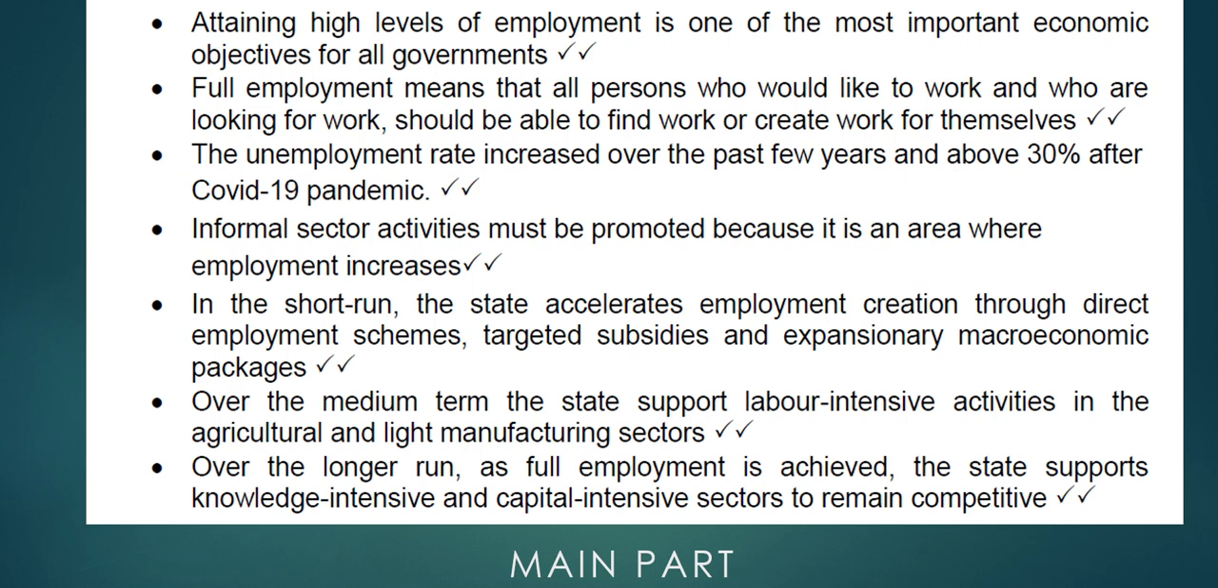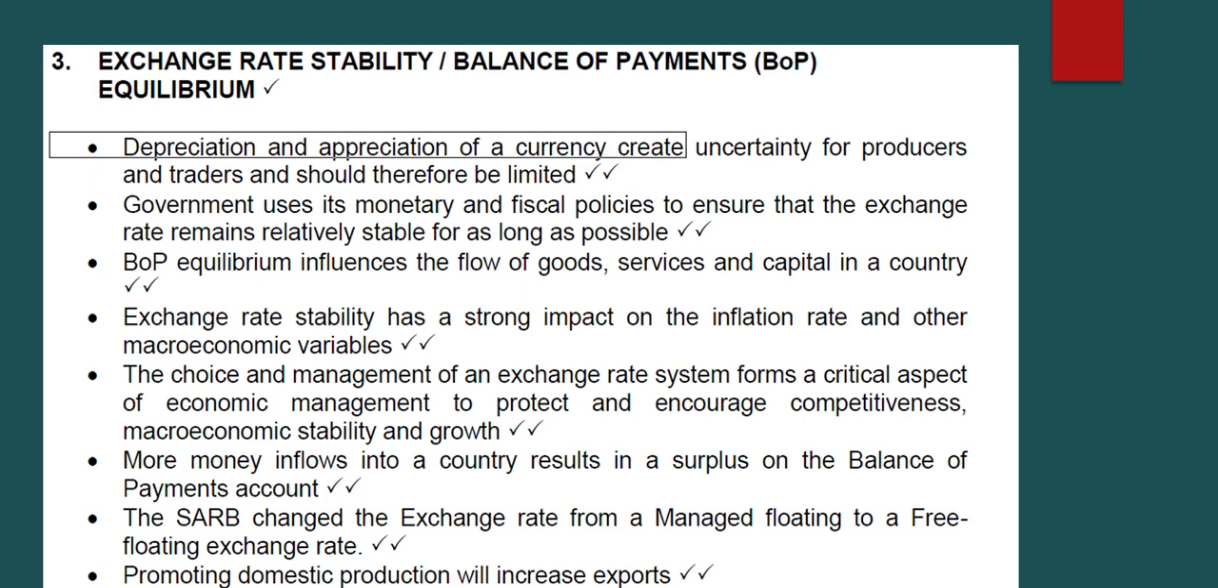Now, the next part that we can look at in terms of the objectives is exchange rate stability and balance of payments equilibrium. Let us see what the government will do to ensure that we get a stable exchange rate, and also that we improve the balance of payments, meaning we are in surplus.